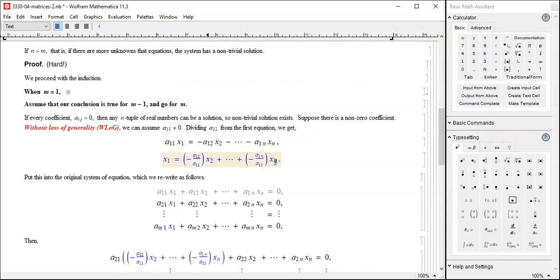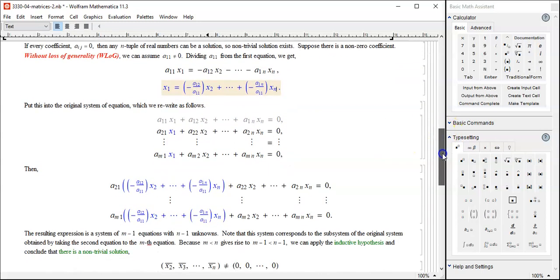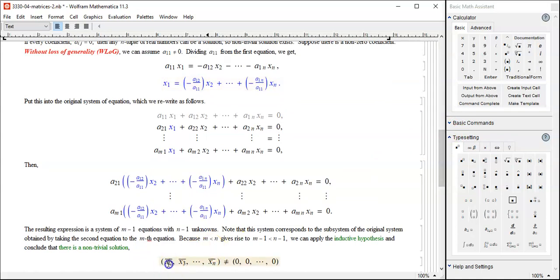and got this relation because we got the numbers for x2, x3 all the way to xn, which are x2 bar, x3 bar all the way to xn bar. These are numbers, not variables anymore. Not all of them 0.